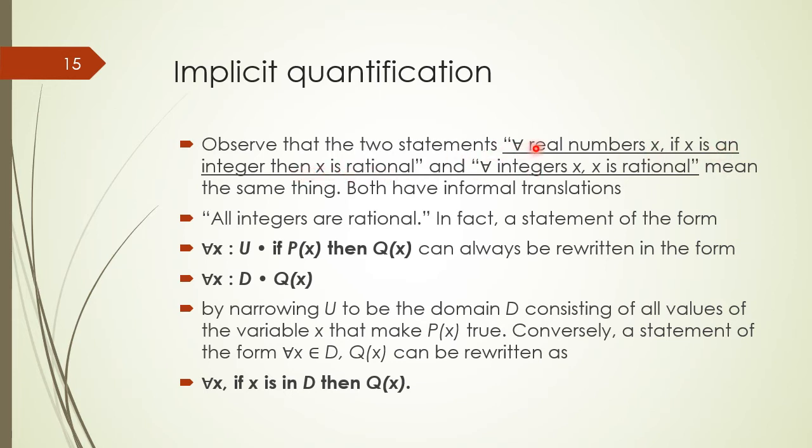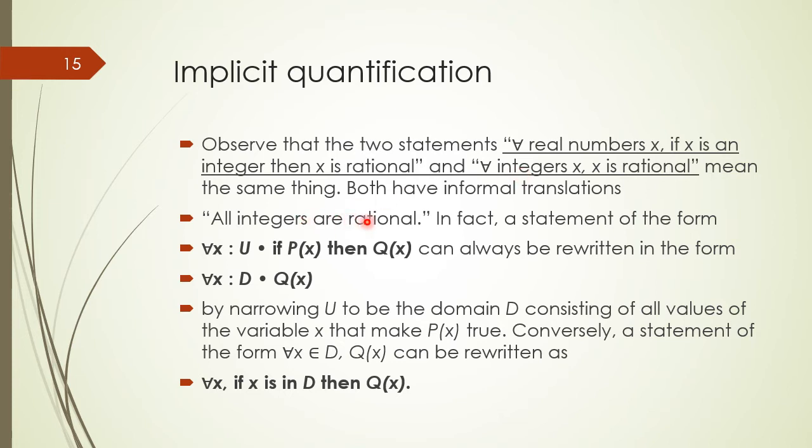For the first statement, the real numbers are the domain for variable x. Now consider the second statement: for all integers x, x is rational. It has the same meaning because we narrow down the domain from real numbers to integers, and this is known as implicit quantification.